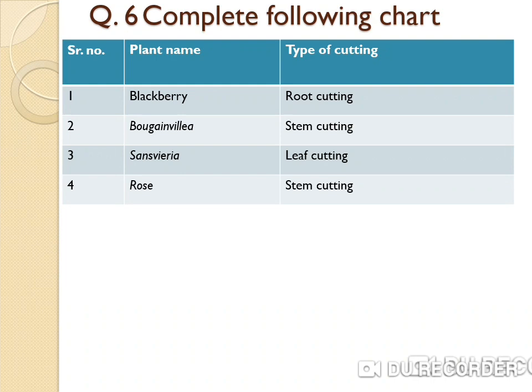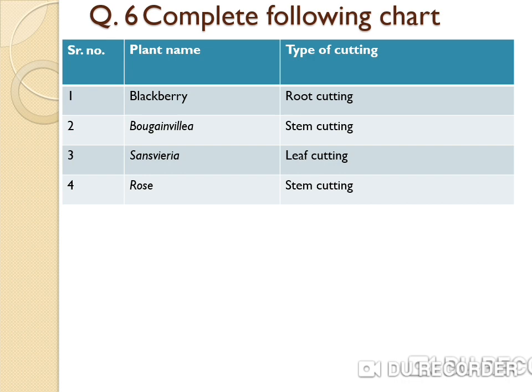The first one, blackberry, is root cutting. These are pieces of root which are used to artificially propagate a new plant. Root cuttings are used in propagation of lemon, orange, raspberry, etc.